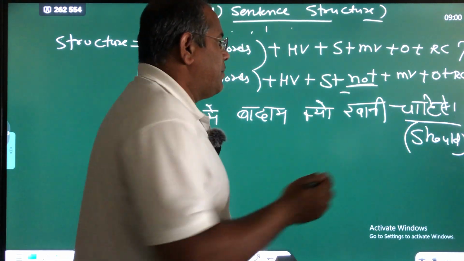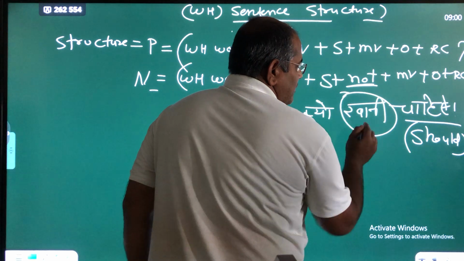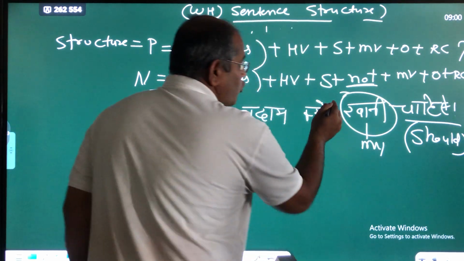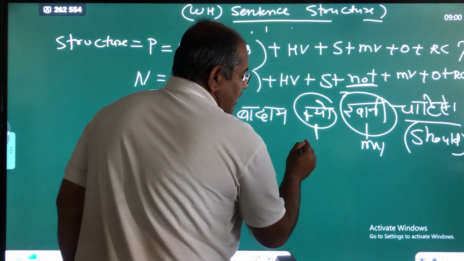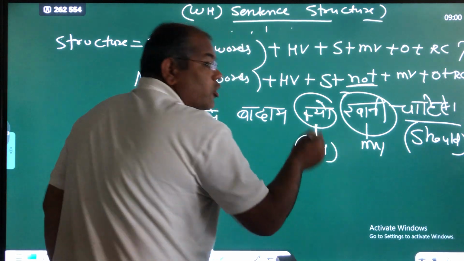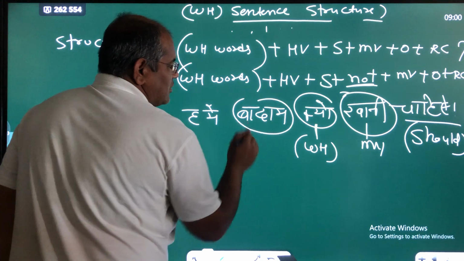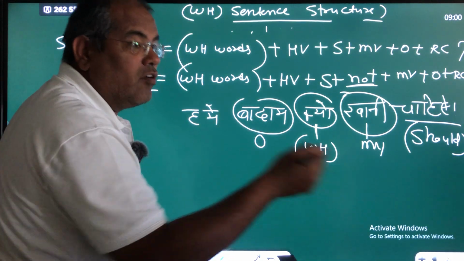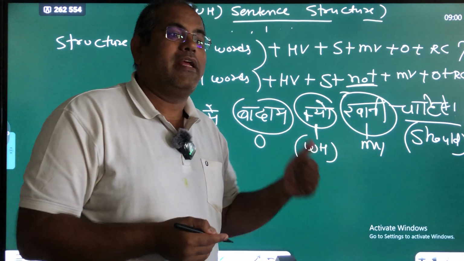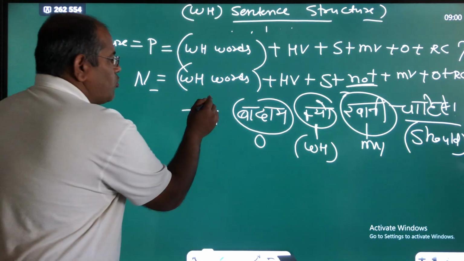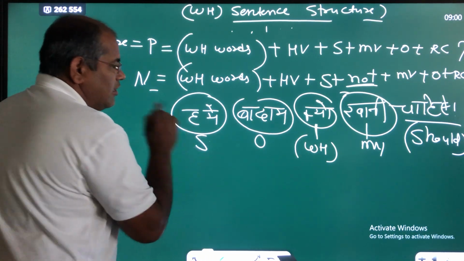Before HV, khana, it means MV. Kyun? This is the WH word. Kyun khana chahiye? And then badam. Badam is the object. Kya khana chahiye? What multiply main verb? It means object. बादाम किसको खाना चाहिए? हमें. This is the subject.